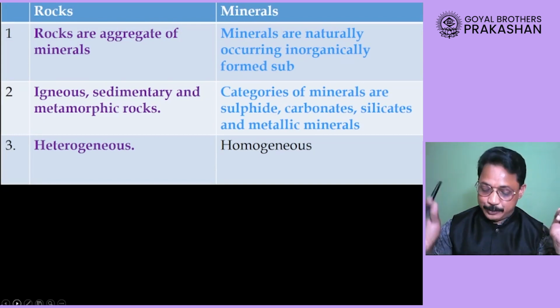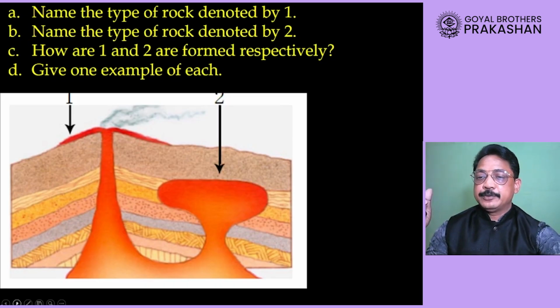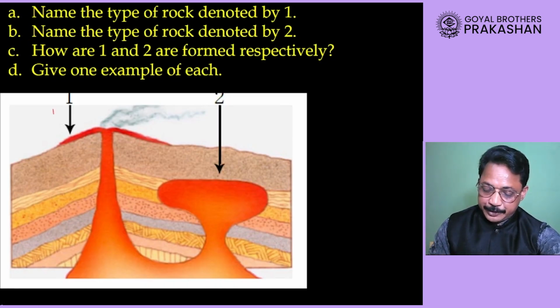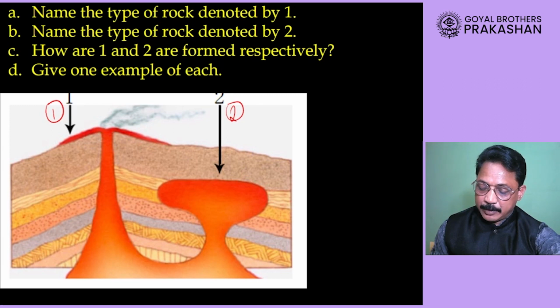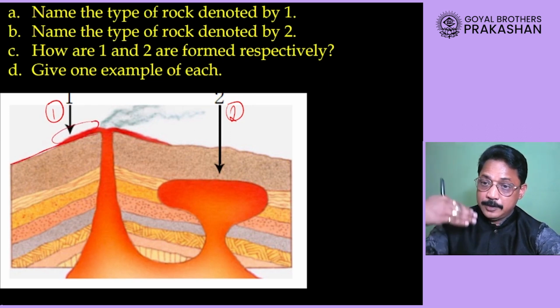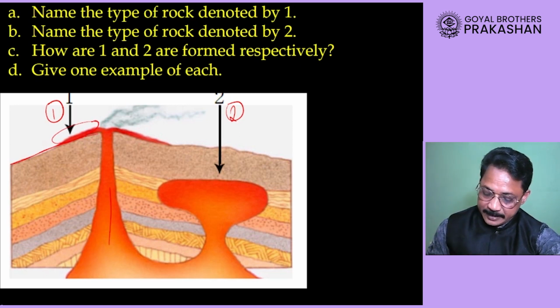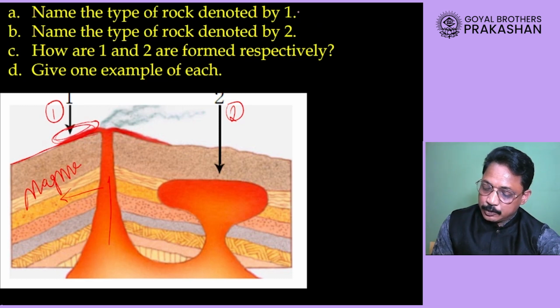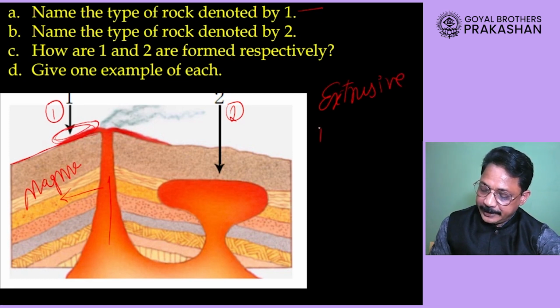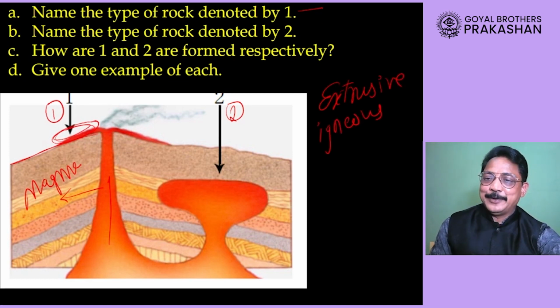Whereas minerals, we have already seen, can be classified as silicates, sulfides, metallic minerals and carbonates. Okay. Now, a picture-based question, dear student. Here it is marked 1 and here it is marked 2. Question is, name the type of rock denoted by 1. Now, you can see this is the surface of the earth. The rock is formed on the surface of the earth. That means this magma has come out and rocks are getting formed here. So the first one will be extrusive igneous rock. Okay, that will be your answer.